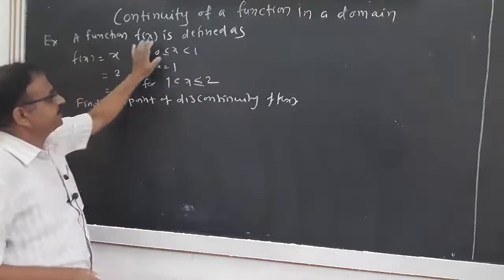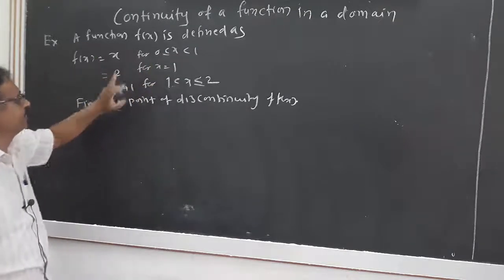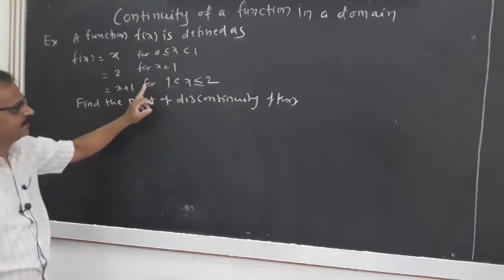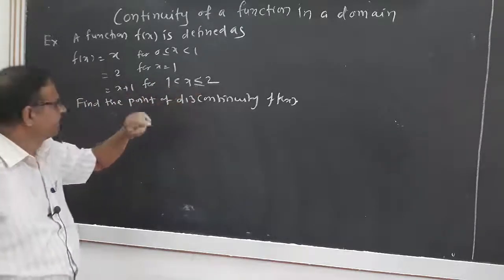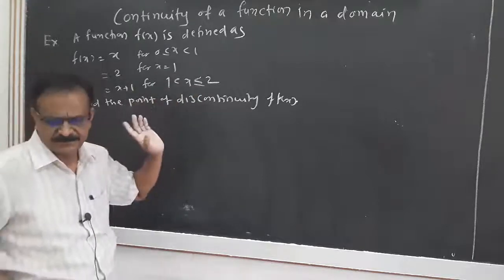A function f(x) is defined as f(x) equal to x for 0 less than or equal to x less than 1, f(x) equal to 2 for x equal to 1, and f(x) equal to x plus 1 for 1 less than x less than or equal to 2. We have to find the point of discontinuity of the function f(x).